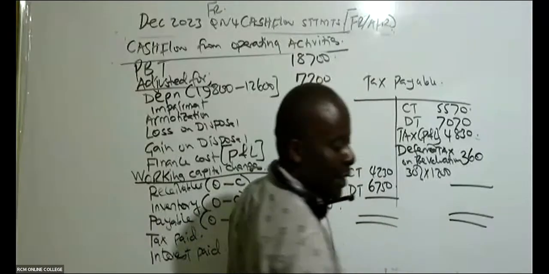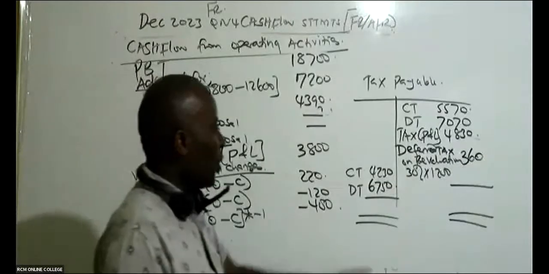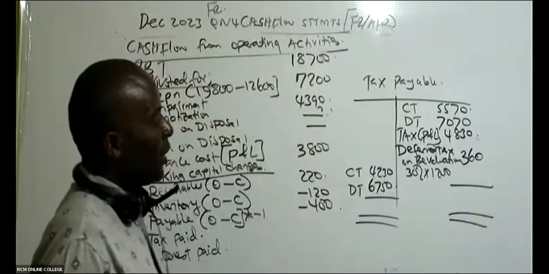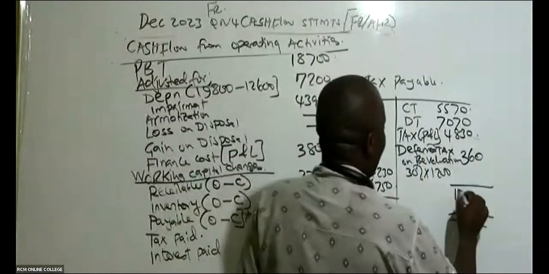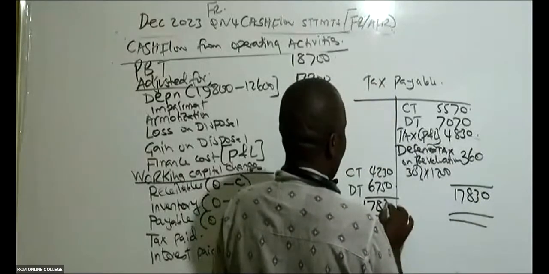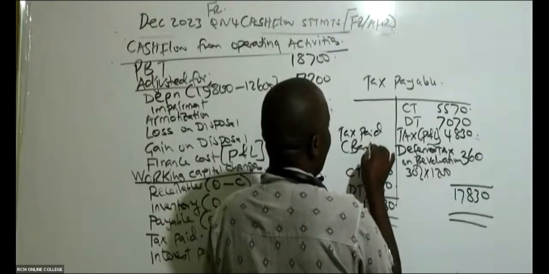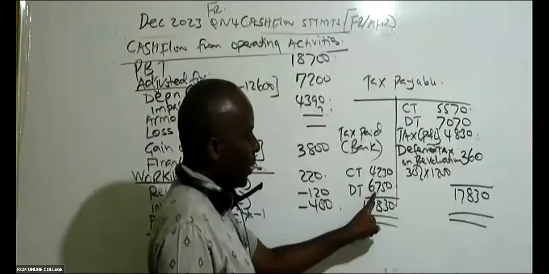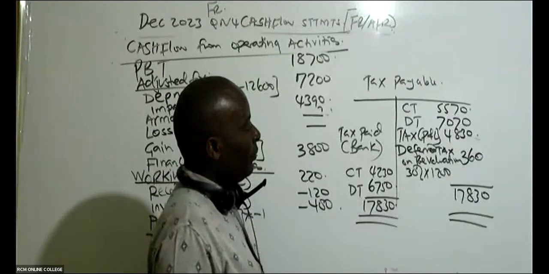Now give me the balancing figure. I don't know which side is heavier. Of course, it will be this side. Please add everything on this side: 5570 plus 7070 plus 4830, that is 17830. The balance here will be tax paid, so in this case you credit your bank. It will be 17830 minus 6740 minus 4230.